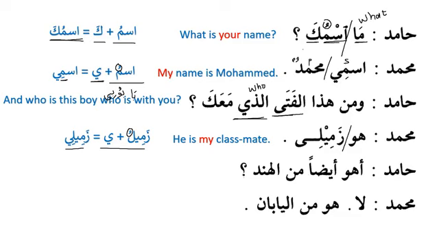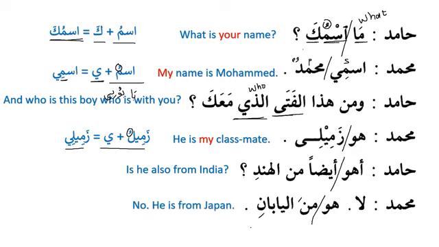Hamidun: Ahuwa aidan min al Hindi? Is he also from India? Very simple sentence. Muhammadan: La, huwa min al Yabani. No, he is from Japan. So these are very simple sentences we have discussed several times. So inshallah, I'm sure that everything is clear now.